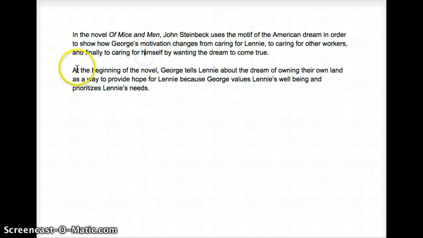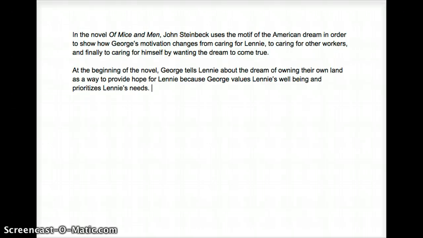So now this whole statement connects still to my thesis, but just this part of my thesis. So caring for Lenny. I'm going to then write my context, evidence, and analysis for this body paragraph.